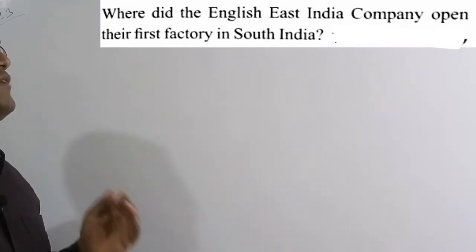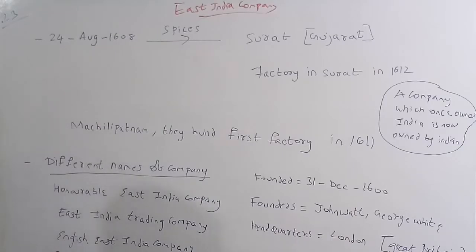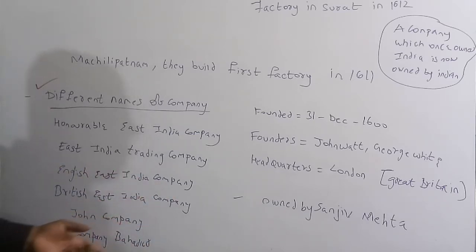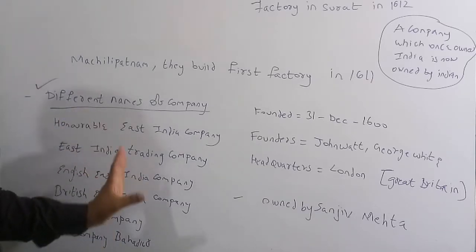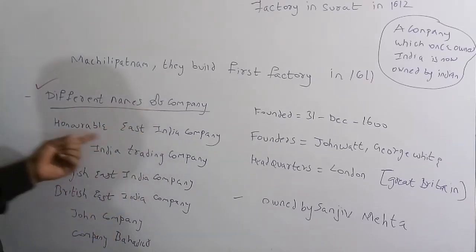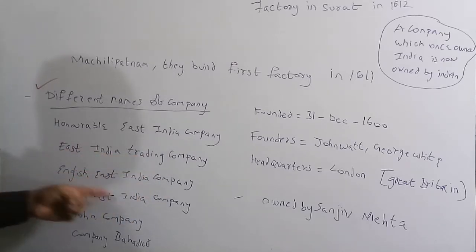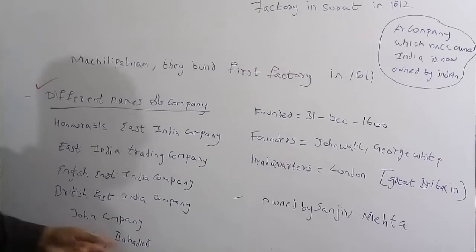So let's discuss some more facts about this. Now we'll discuss some of the important facts of the East India Company. First, the different names of the East India Company. It is also called the Honorable East India Company, East India Trading Company, English East India Company, British East India Company, John Company, and Company Bahadur.